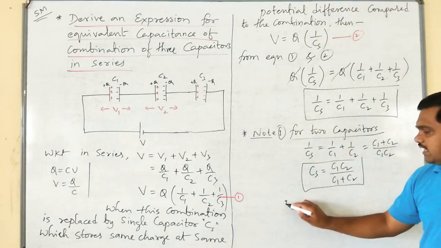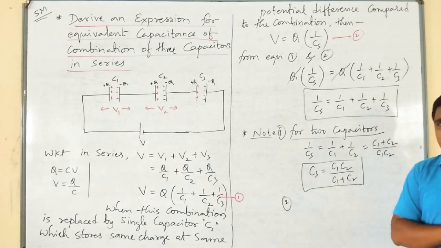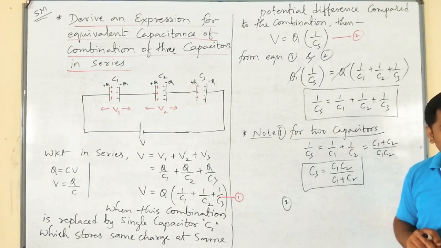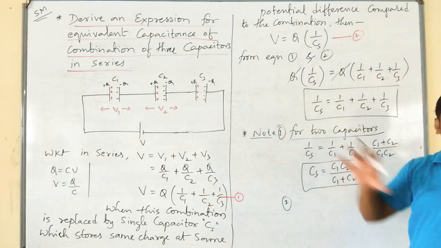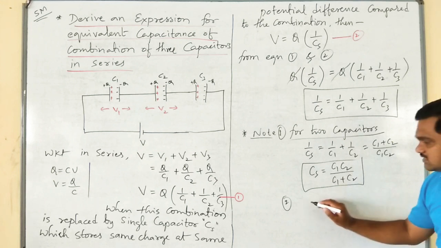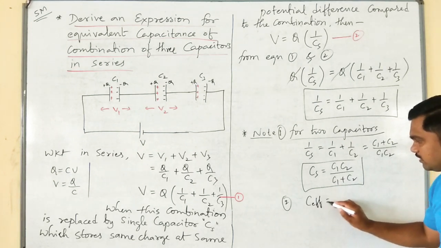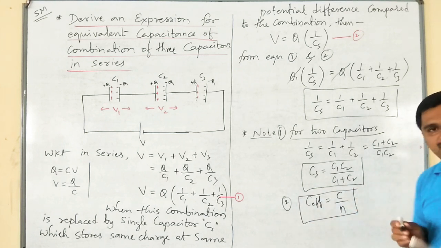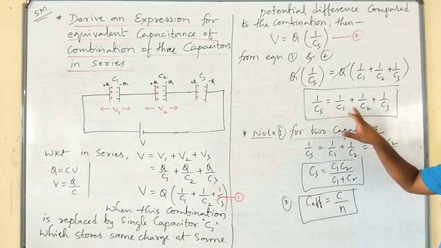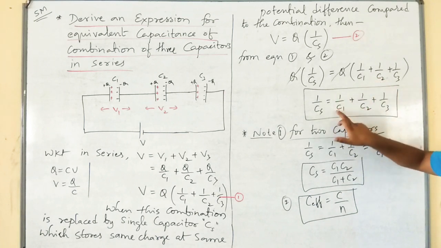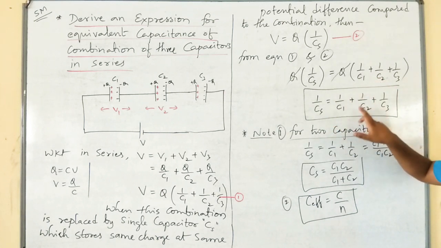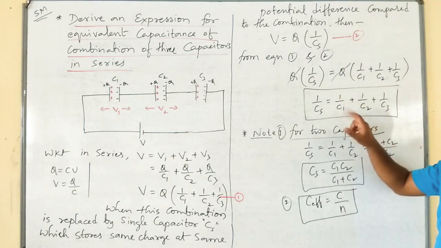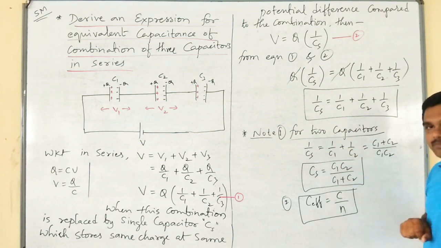The second thing is, when there are n identical capacitors in series, what is the C effective? C effective will become C by n. Please remember. As per this formula, if you take two capacitors, 1 by C plus 1 by C is equal to 2 by C. Therefore, CS is equal to C by 2.